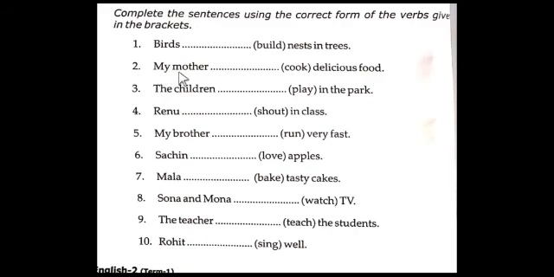Second one, my mother dash delicious food. Delicious means yummy, tasty. So the verb is cook here. So here we add the s form to the main verb. So cook, we make it cooks, COOKS. Why? Because my mother, mother is in the singular form. Correct? When we say mother, it refers to only one mother. So can we say mothers? Is it in the plural form?